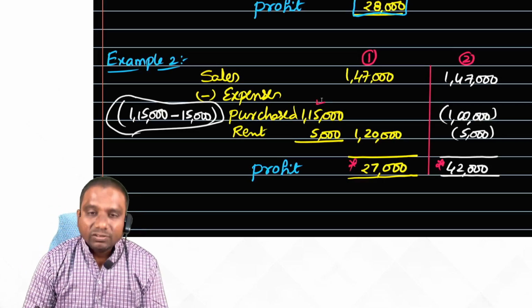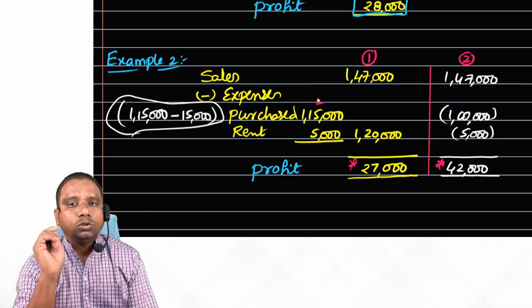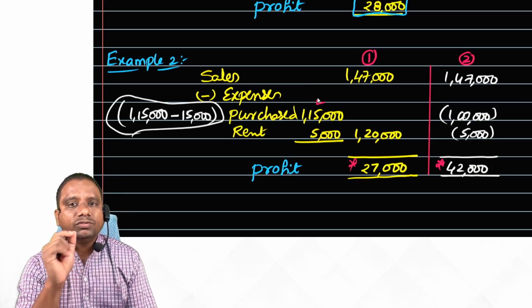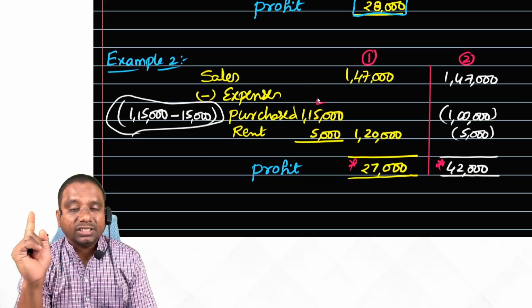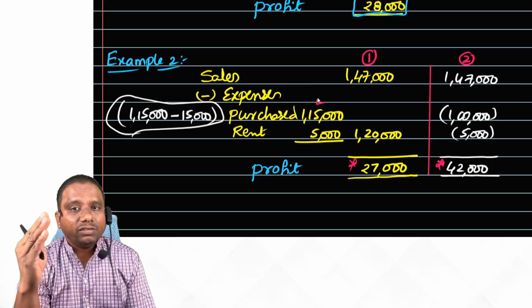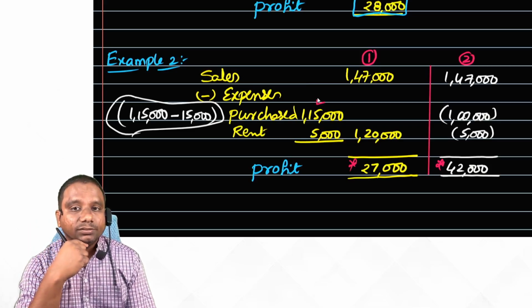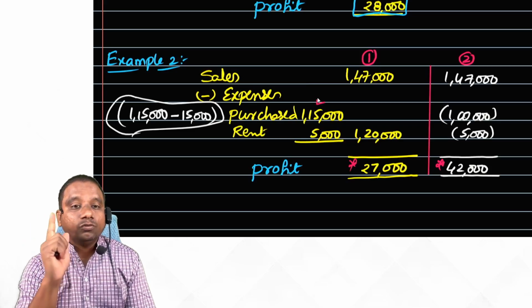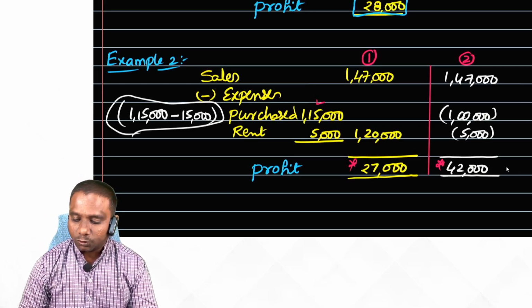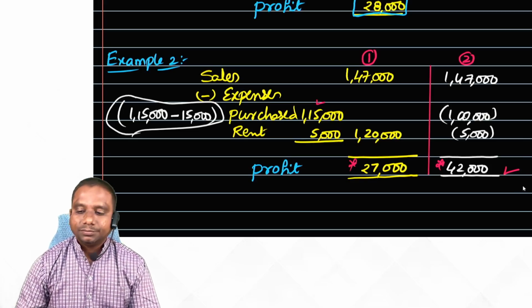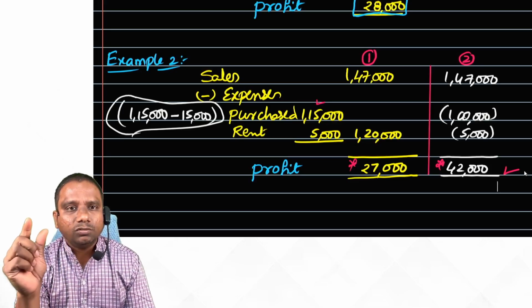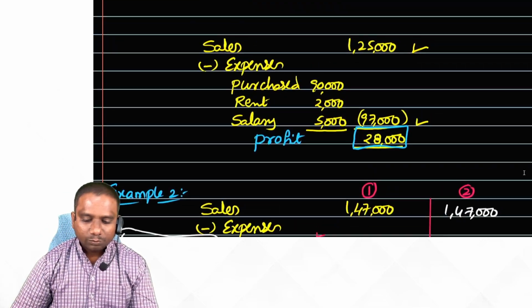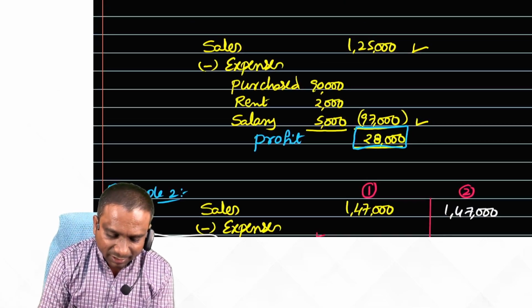From purchases, we have deducted 15,000 rupees of unsold goods in the second calculation. But in the first calculation, directly we have taken 1,15,000. Yes or no? So which profit is correct, sir? This profit is correct. Understood this example? I will relate example 1, example 2, and next example 3. I will relate 3 examples.